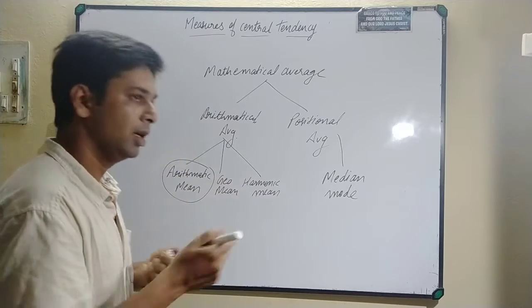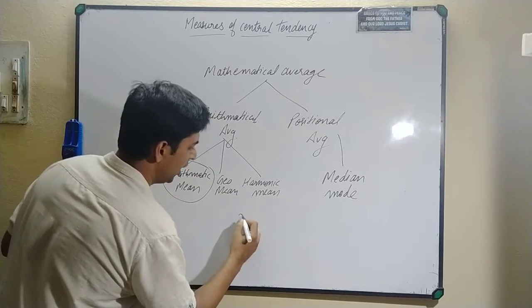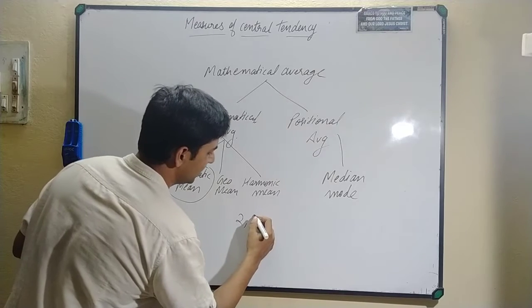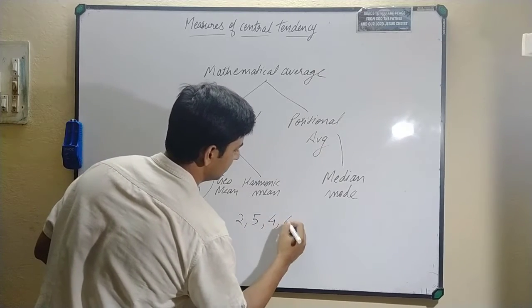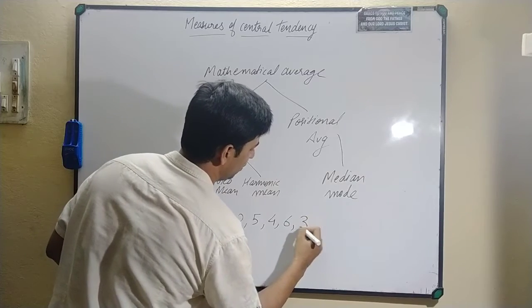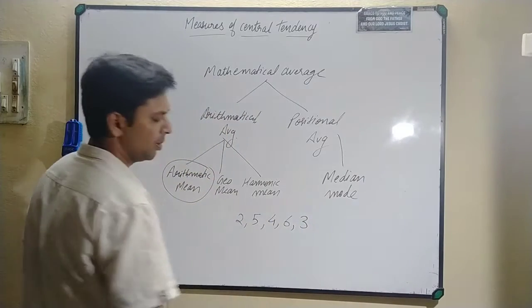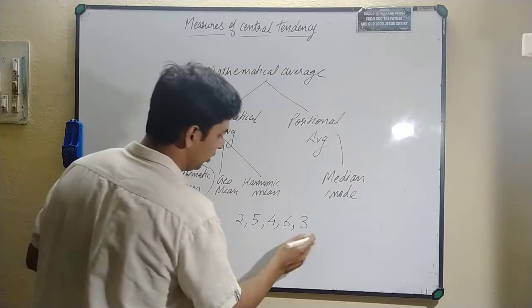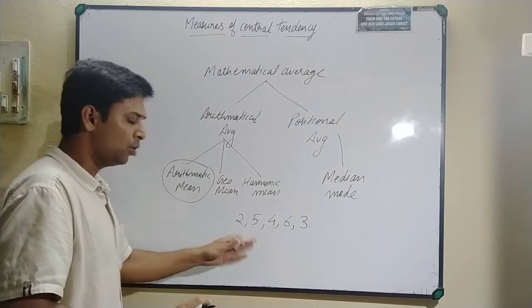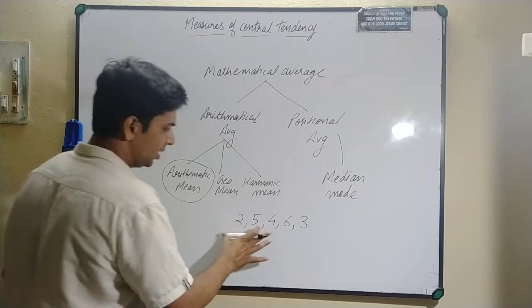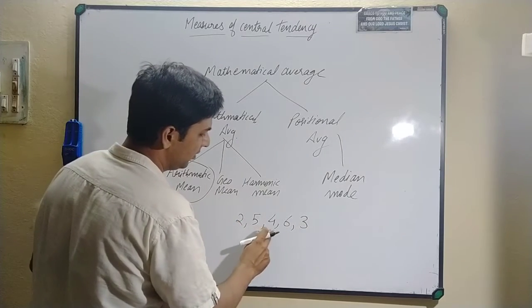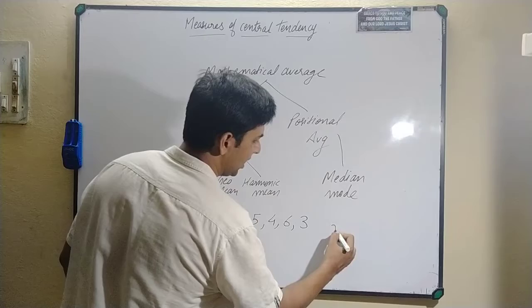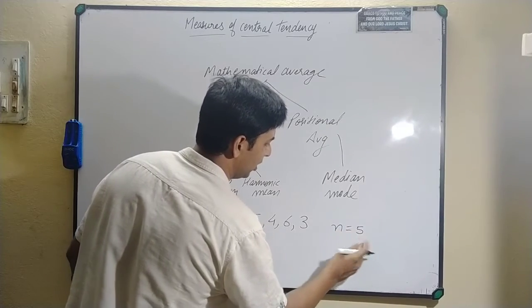Suppose we have observed a series with numbers like 2, 4, 6, 3, and 5. All these numbers are items. Here we have 5 items, so n is equal to 5.